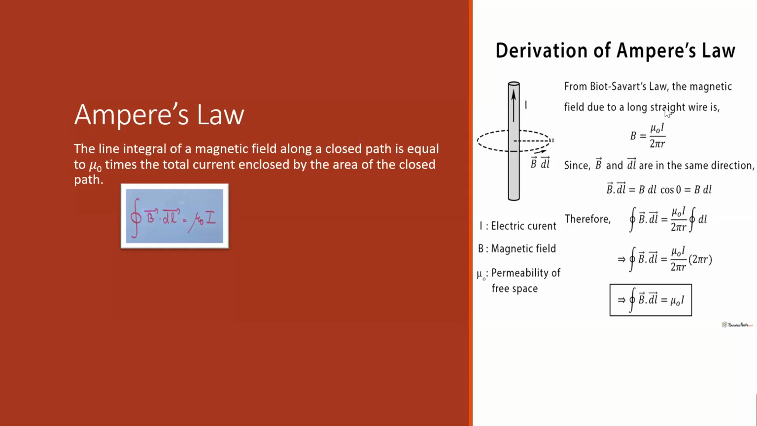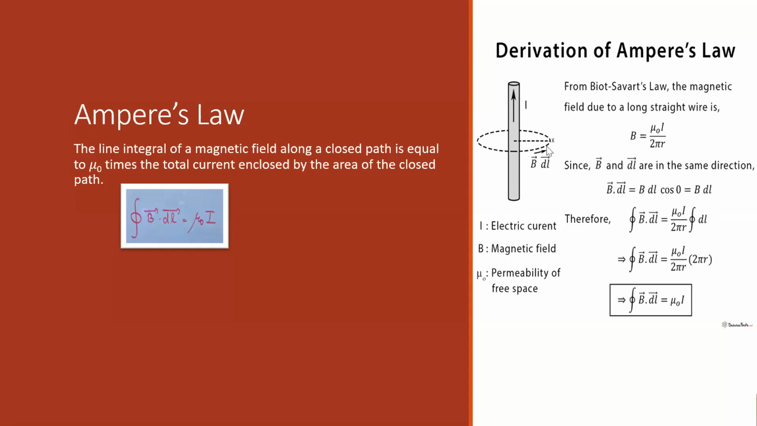From the Biot-Savart law, you have derived the field due to a long straight wire as B is equal to mu naught I by 2 pi r. Here, r is the distance from the conductor to the point of consideration. That is why we express the equation as B is equal to mu naught I by 2 pi r.